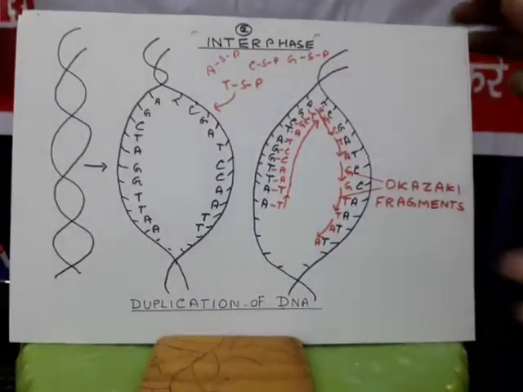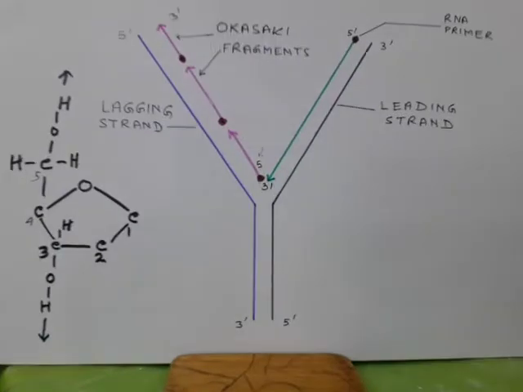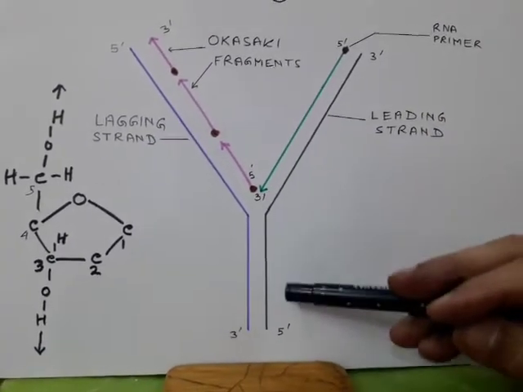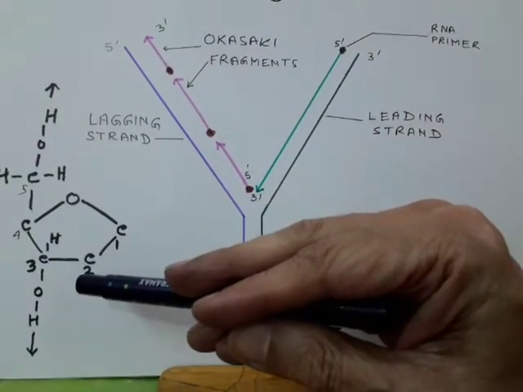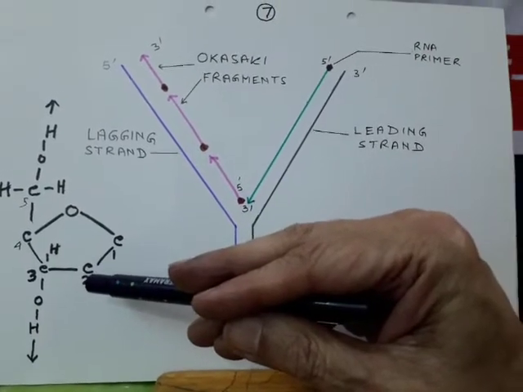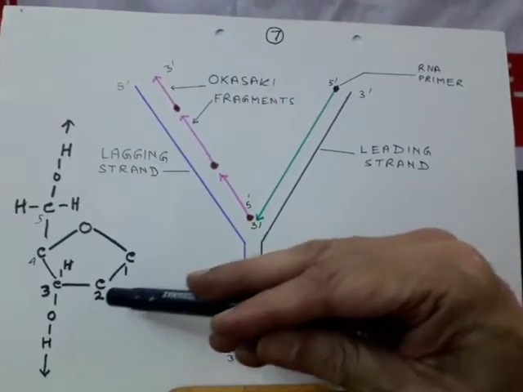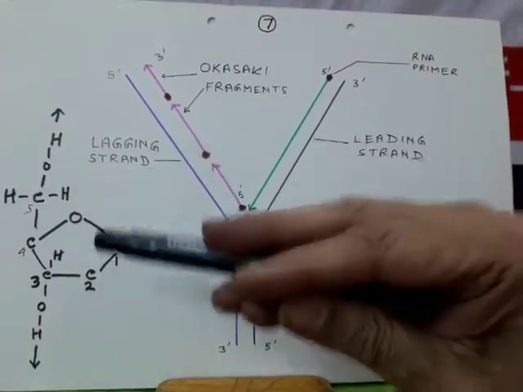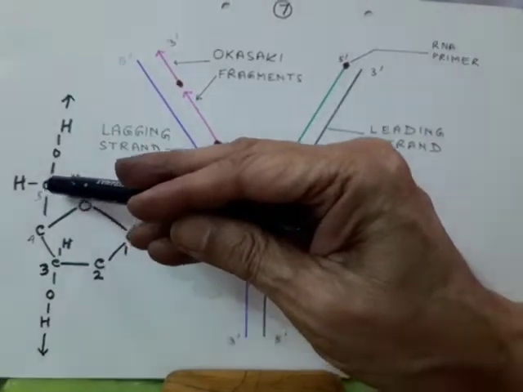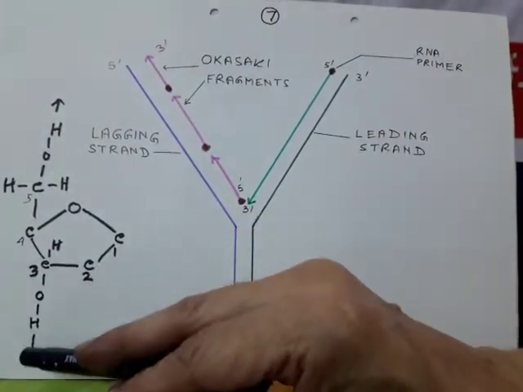But there is one interesting thing: in DNA, the backbone contains 5-carbon deoxyribose sugar. 1, 2, 3, 4, 5 carbon. This is the 5' end, and this is the 3' end.